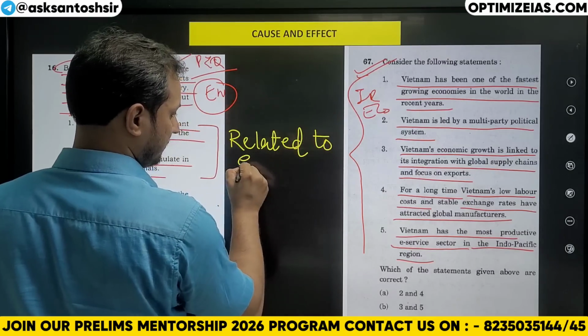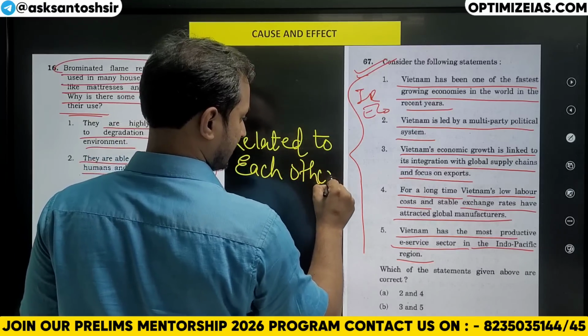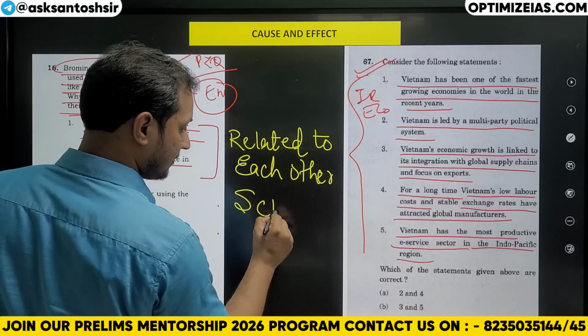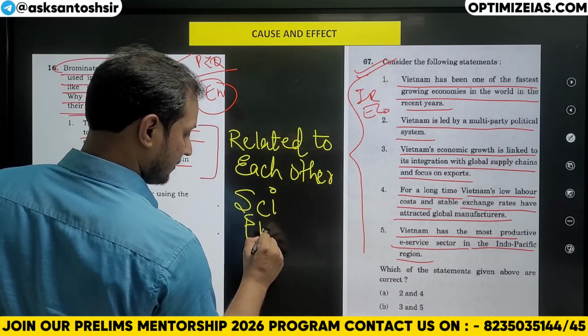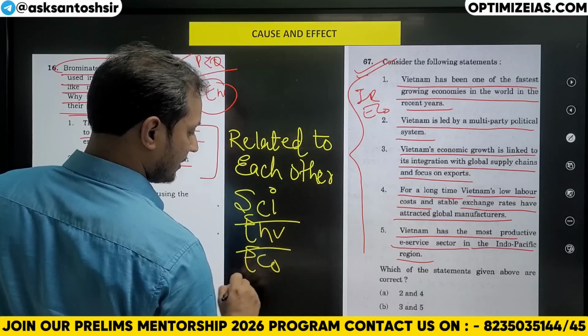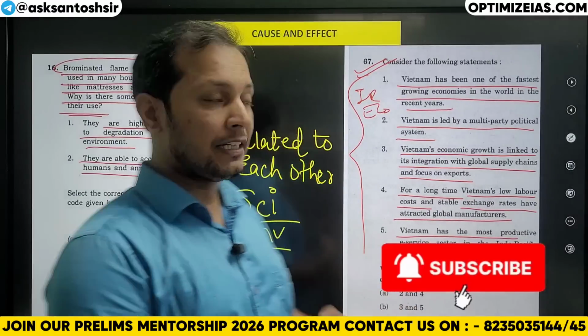Particularly, guys, this is important in science, environment and economy. Why? Because in these three, a lot of interlinkages are there.